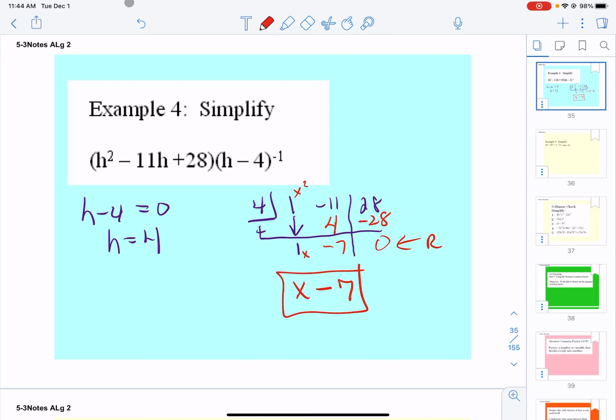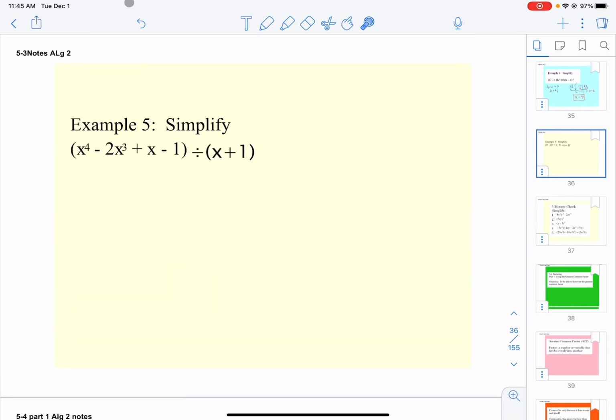If we would have a remainder, let's say our remainder was 2, then you just write plus that remainder over whatever your divisor is. We didn't have any remainder for this one. Okay? One more.